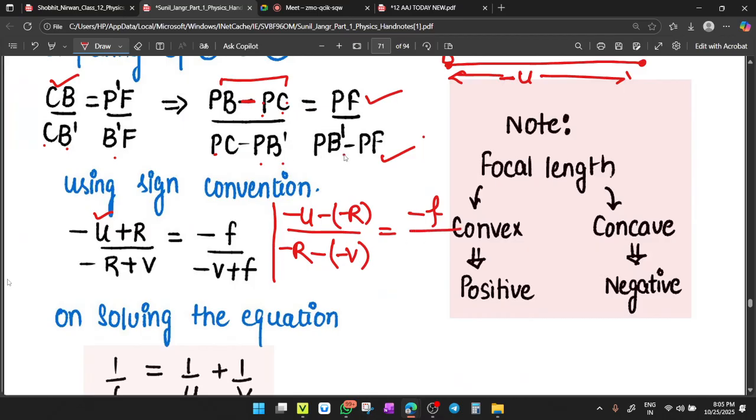Now again PB dash, we just have taken PB dash as minus V plus f. Minus V minus minus f. So this will become minus U plus R. Check here. Minus minus becomes plus. So it is equal to minus U plus R. Then here it is equal to minus f. Here it is minus R plus V. And here it is equal to minus V plus f. Clear, beta?